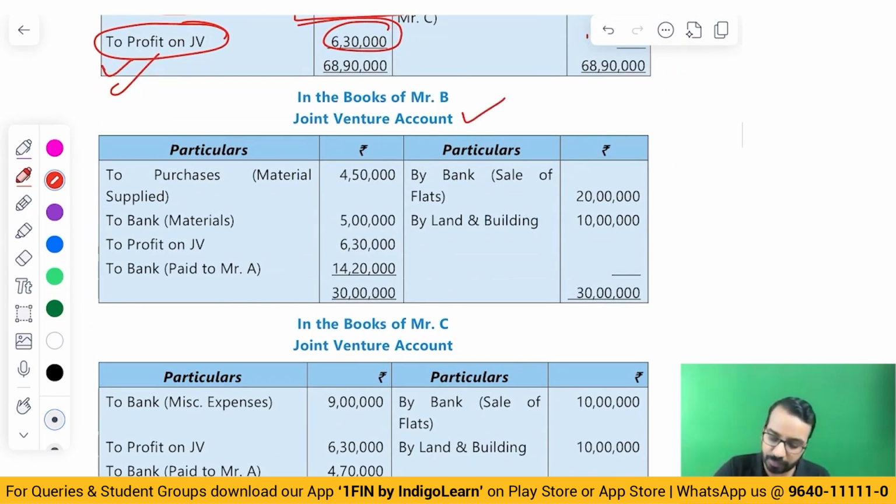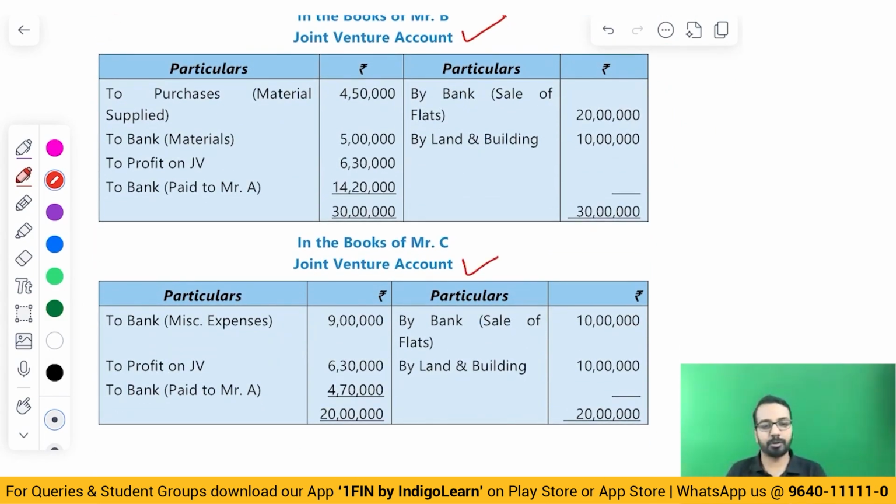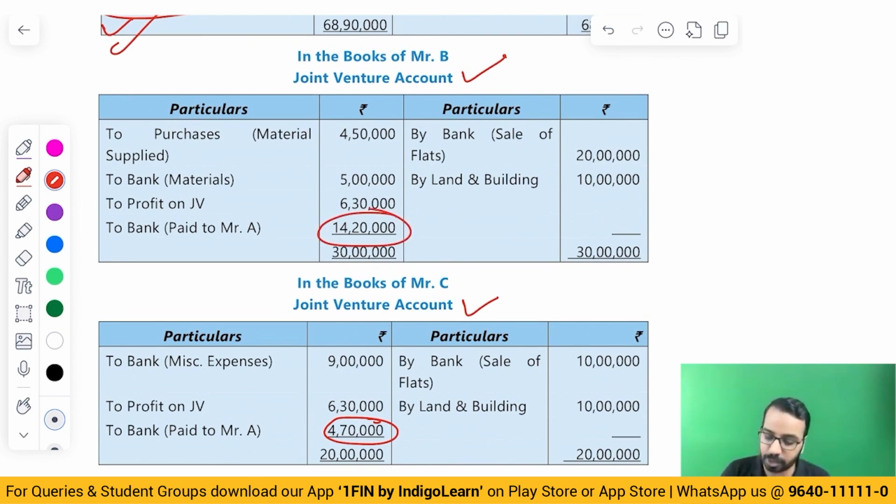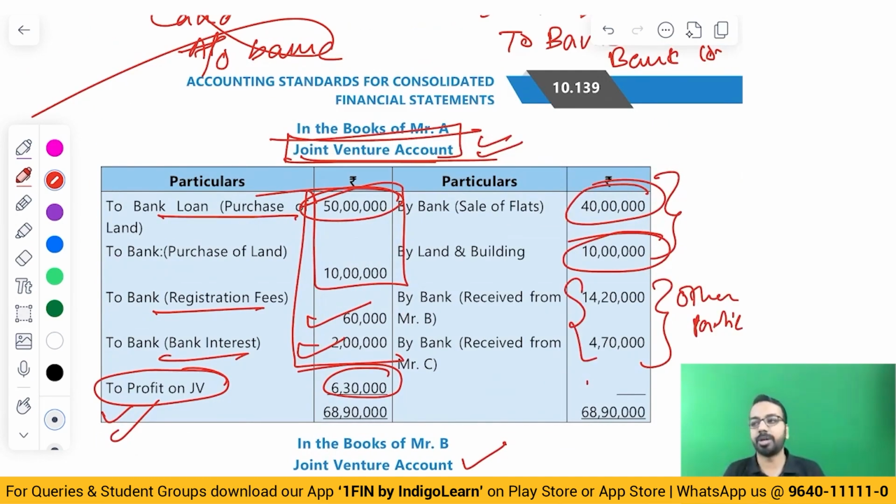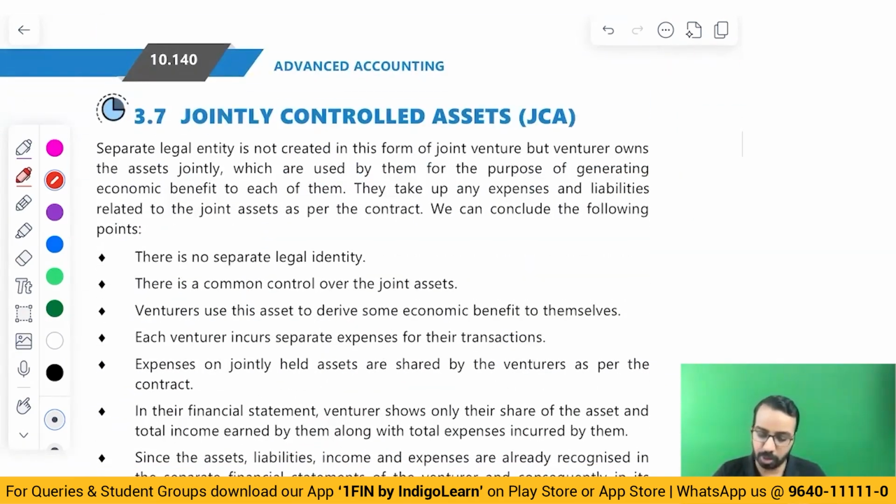You prepare the joint venture account of B and the joint venture account of C in the same way. Whatever is the balancing figure, they have paid 470 and 1420. 470 and 1420, the balances will add. Simple when it comes to jointly controlled operation.